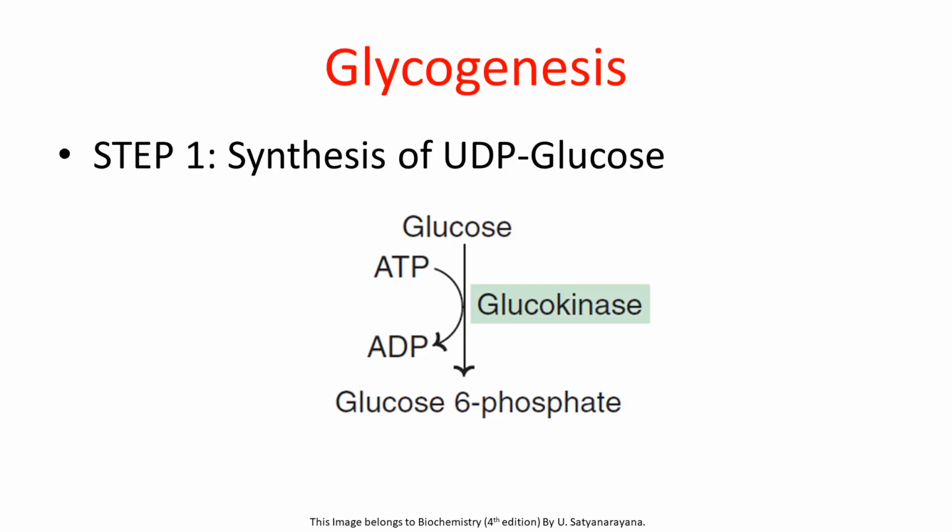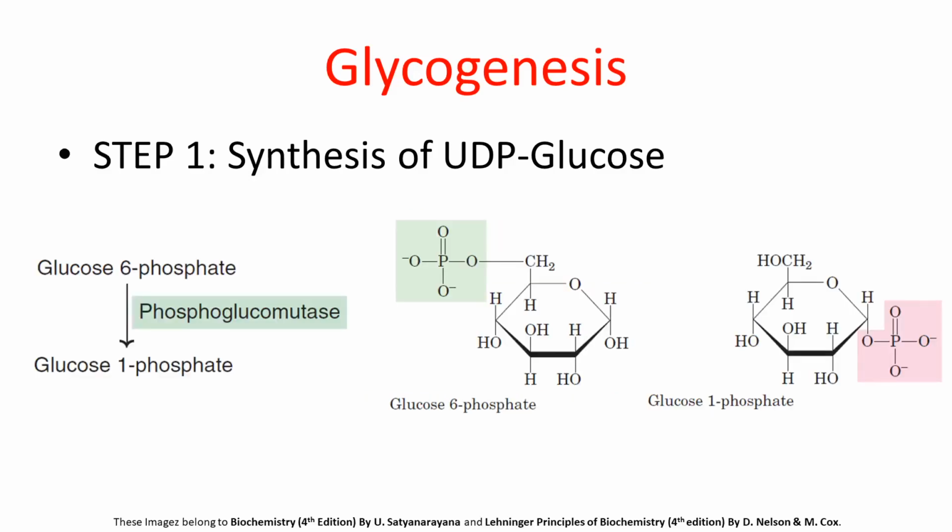The step 1 in this glycogenesis pathway is synthesis of UDP-Glucose, that is uridine diphosphate glucose. For that, initially glucose is converted into glucose 6-phosphate in presence of enzyme glucokinase. Here, phosphorylation of glucose takes place due to ATP, where ATP will provide one phosphate group to the glucose and there will be formation of glucose 6-phosphate. Now this step is the first step of our glycolysis pathway.